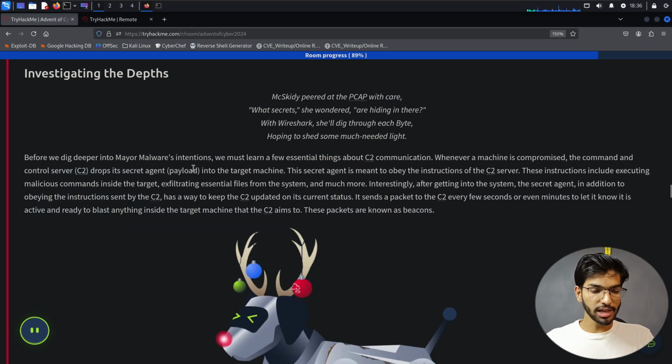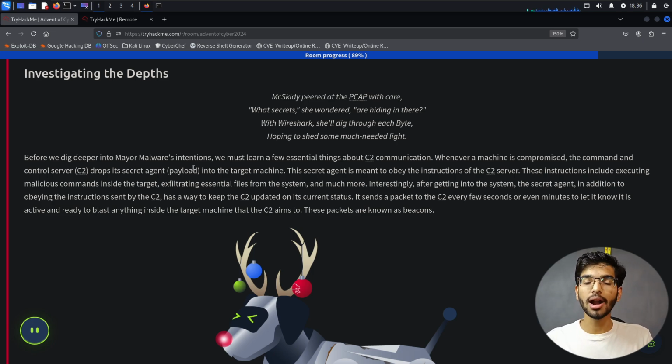Now, before we get into investigating the PCAP files, let's understand the scenario here. What has happened is we have a compromised system of Marta May, and the network traffic is going to show us some communication between her computer and another server. And what is that server?